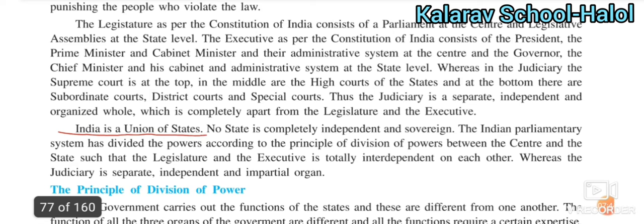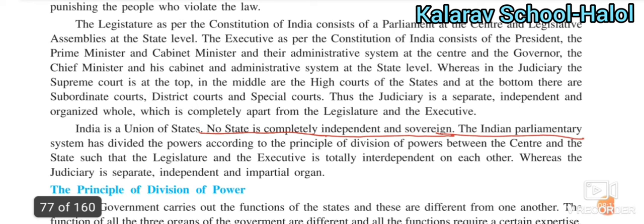India is a union of states. Why can we say India is a union of states? Because in India there are many states which came together, united together and made our country proud. So India is a union of states. No state is completely independent and sovereign. Not a single state of India is independent and sovereign.